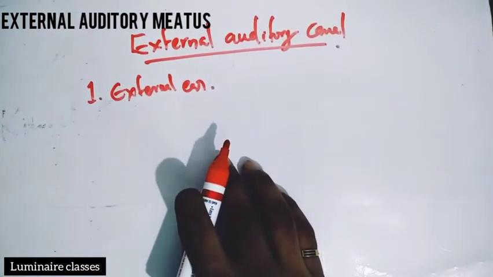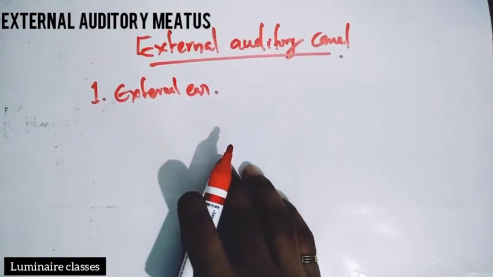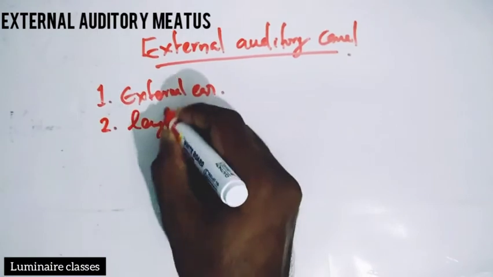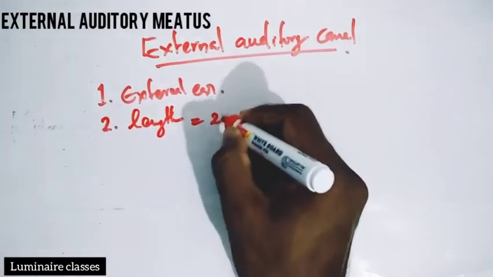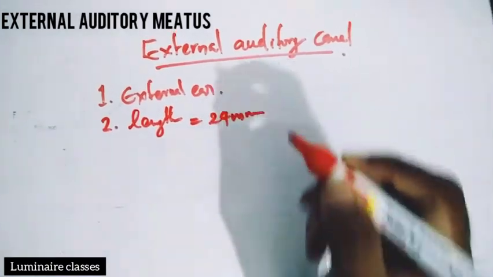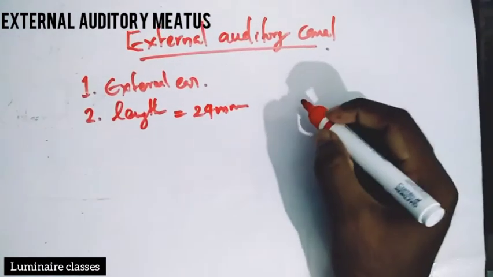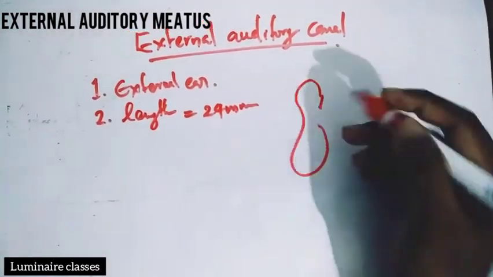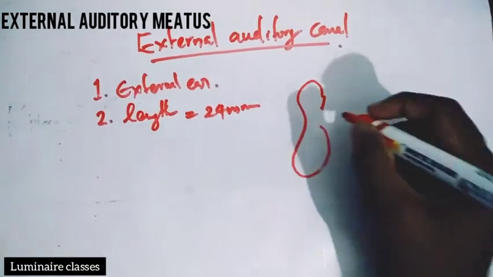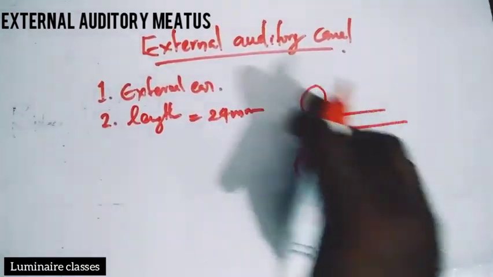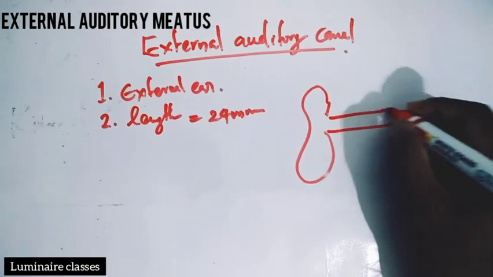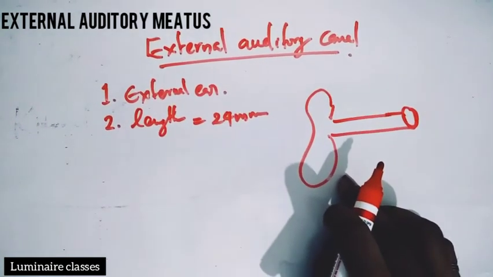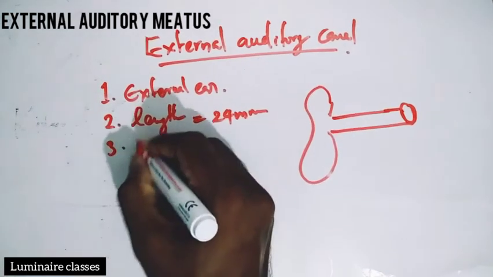So what is the length of the external auditory canal? The length of the auditory canal is equal to 24 millimeter. As we see, the external ear consists of auricle or pinna, and the next one is external auditory canal till the tympanic membrane.